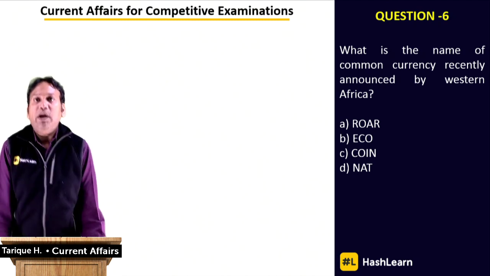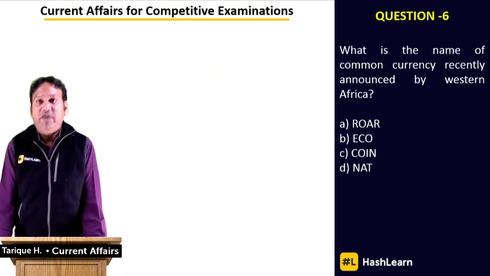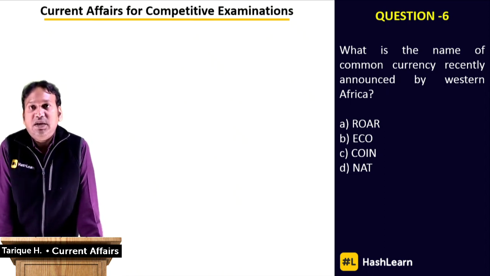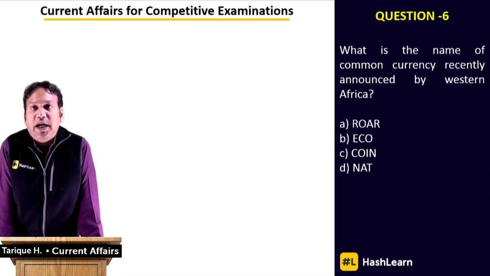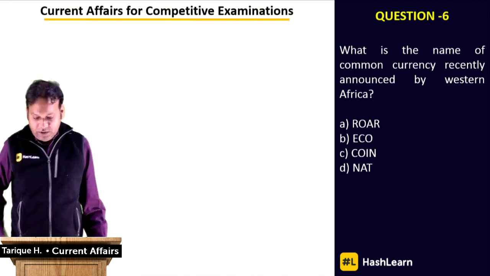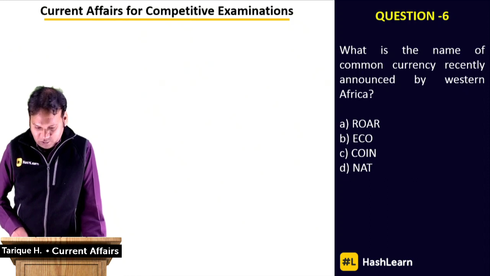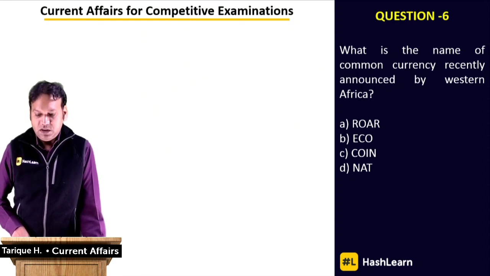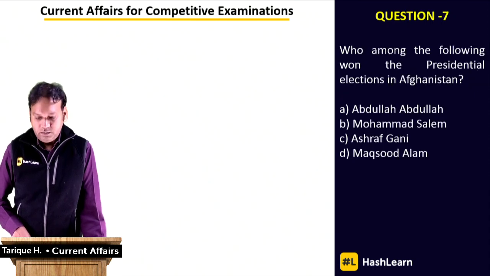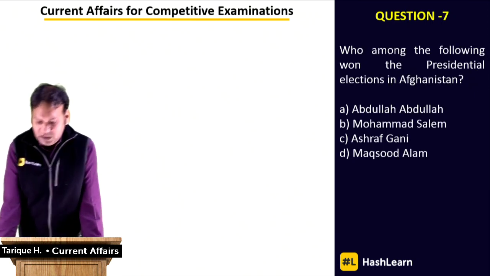The way you can remember this is that E is 8 and CO countries: 8 countries are going to use this common currency, ECO. So ECO is the name of this particular common currency that has been launched by the West African nations. How many nations are there? 8. Okay.